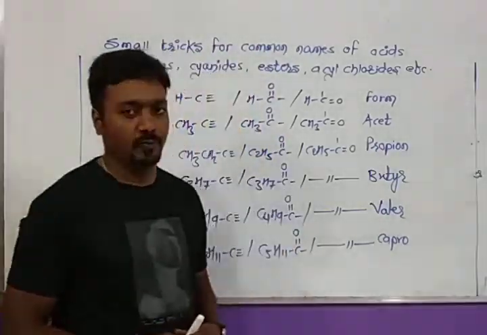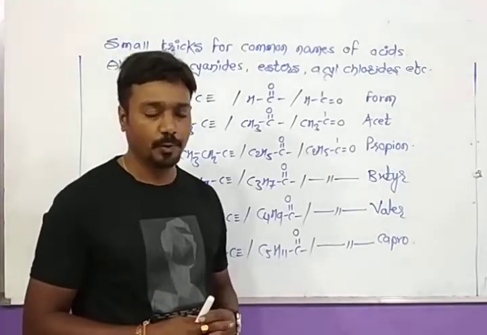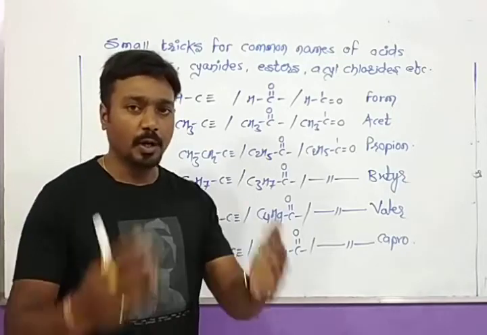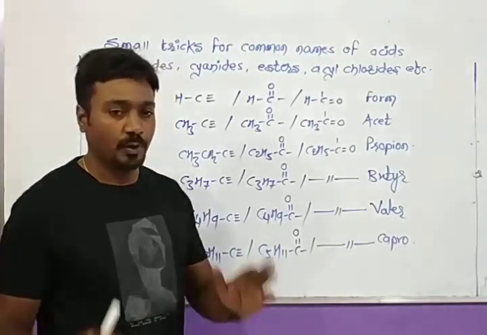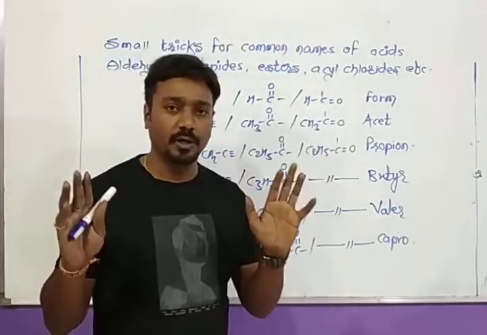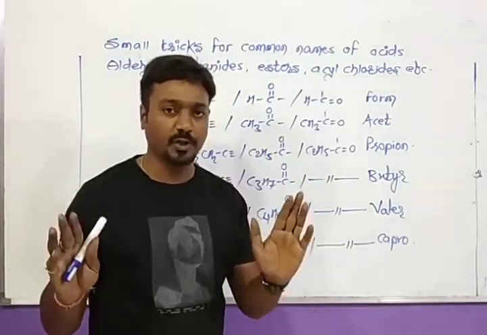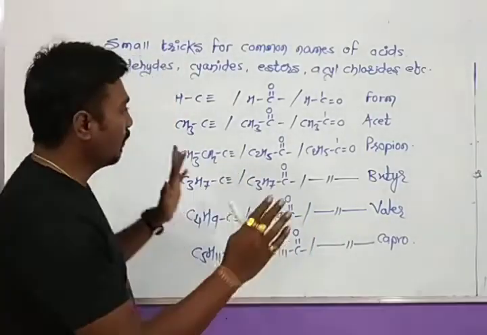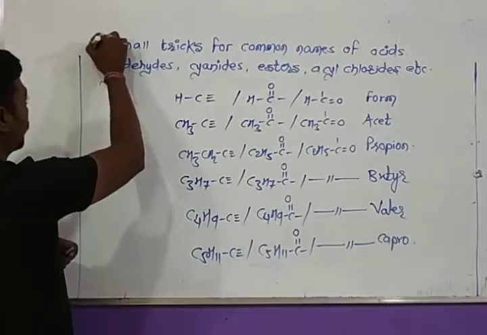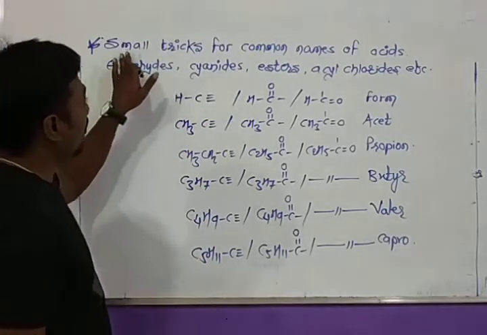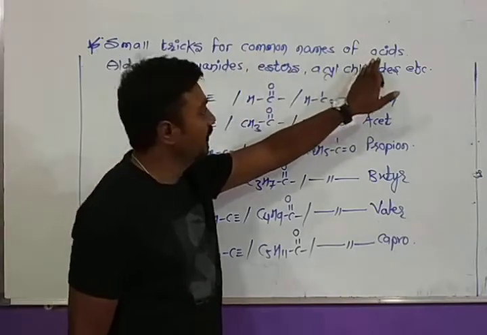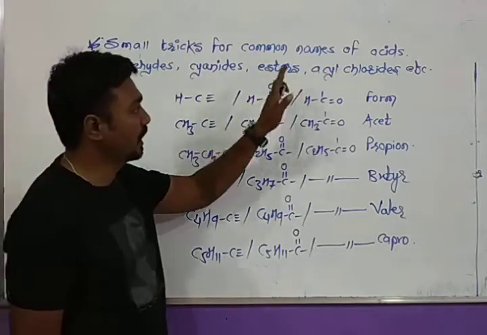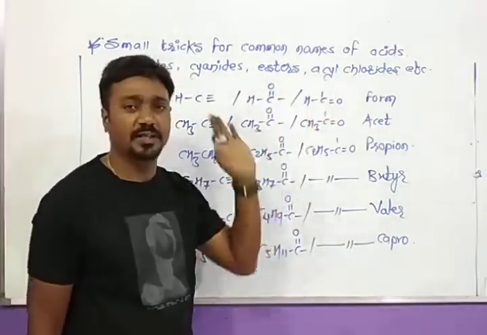From the last few lectures, we are continuously discussing the different types of functional groups and alkyl groups and the different compounds which are formed by their combination. Now, in this lecture, we are going to interrupt the previous functional group and alkyl group discussion. Before going to the next functional group, we have to discuss some important notes: small tricks for common names of carboxylic acids, aldehydes, ketones, cyanides, esters, acid chlorides, acid anhydrides, etc.